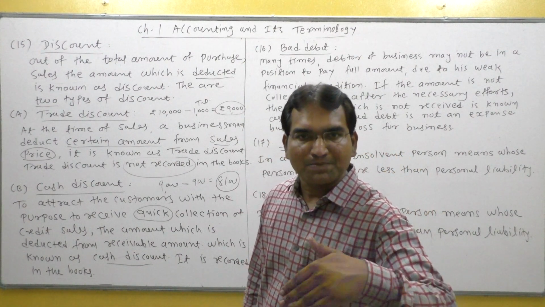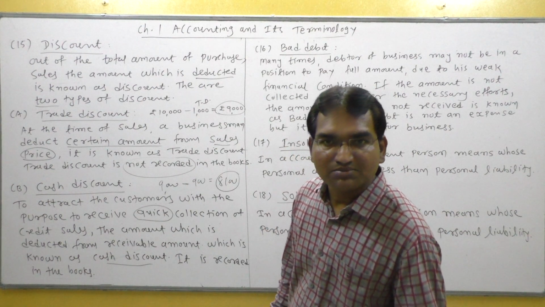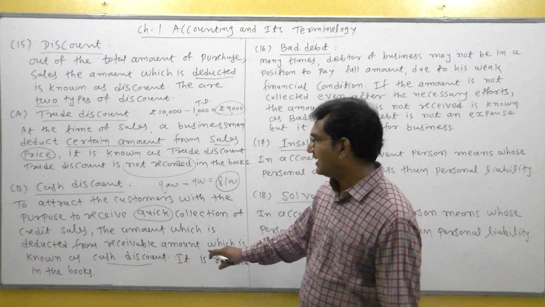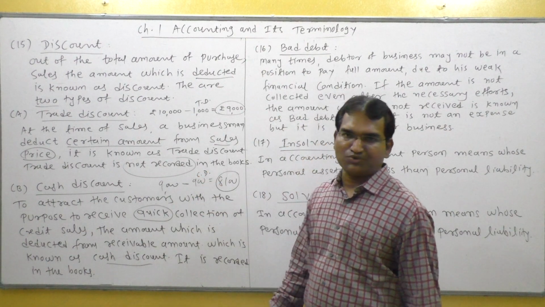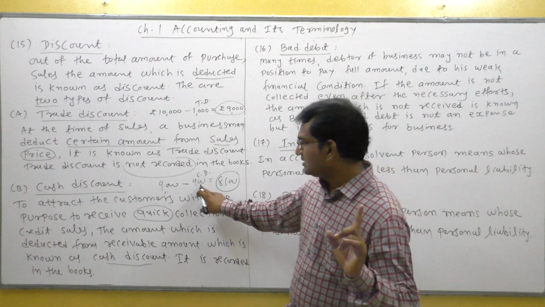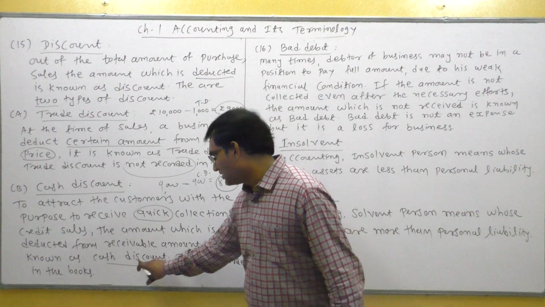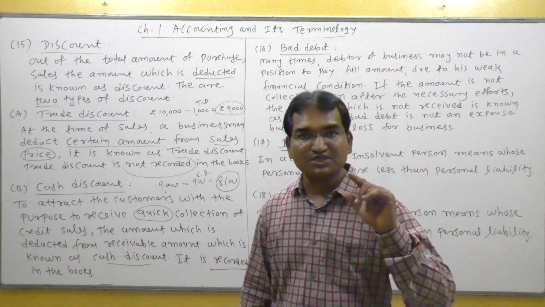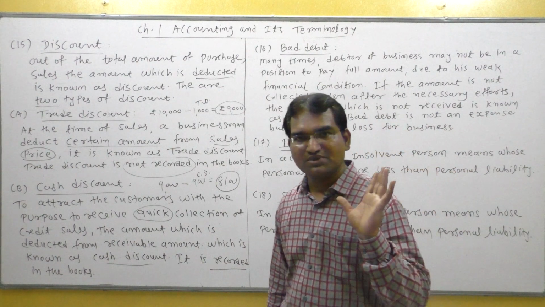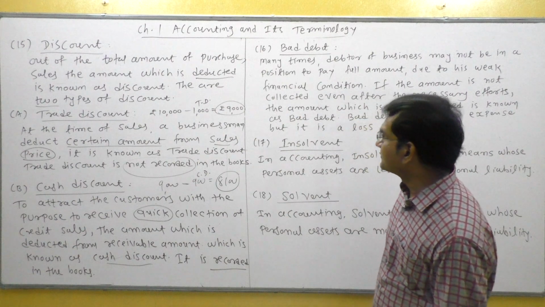But if customer pay before the collection date, before the collection period, means before 1 month, then 10% discount is allowed. So this discount is called cash discount. Understand? And this is an expense. This is an expense. So cash discount is recorded in the books. Which discount is recorded in the books? Cash discount. Trade discount is not recorded, but cash discount is recorded in the books.